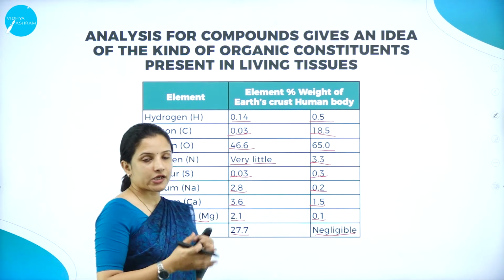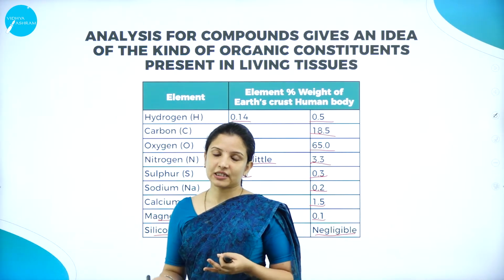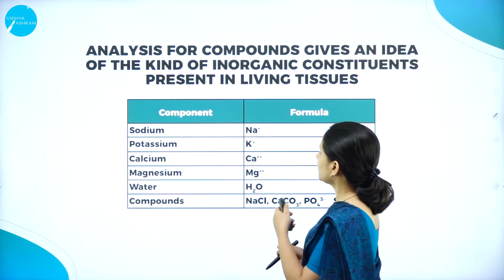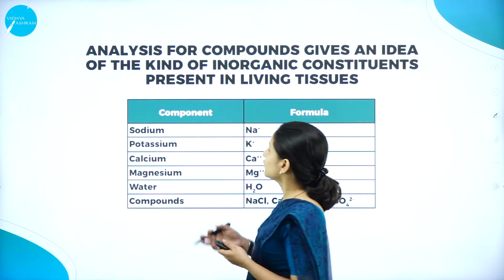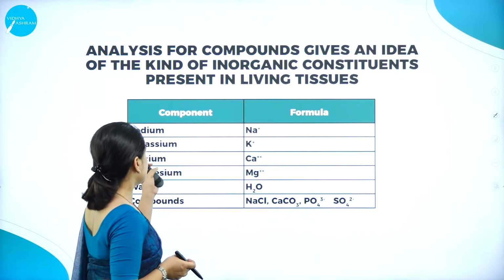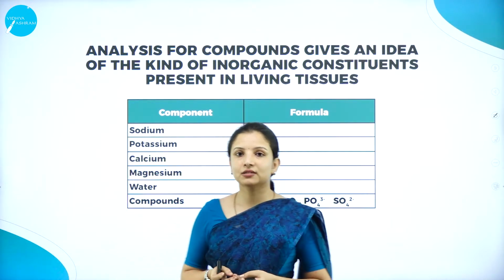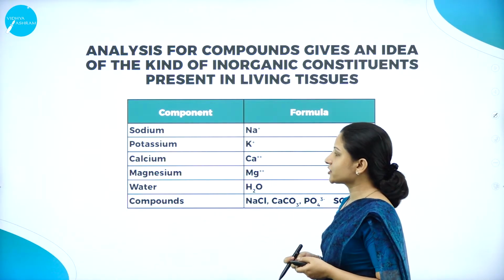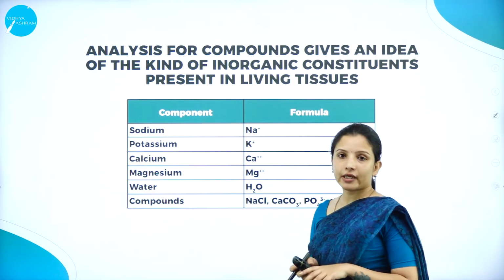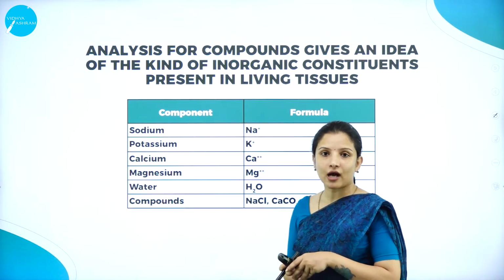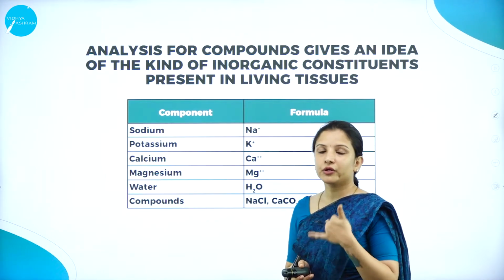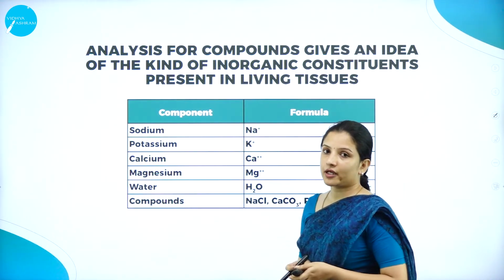So these are variations of the elements or compounds present in the non-living as well as the living tissues or cells. Next, moving on to analyzing the different types of inorganic constituents present in the living tissue. Living organisms are made up of sodium, potassium, calcium, magnesium, water, and other compounds. These are the inorganic compounds which do not contain carbon in them. I have already told you about the experiment, how we can find out what the different inorganic compounds are.